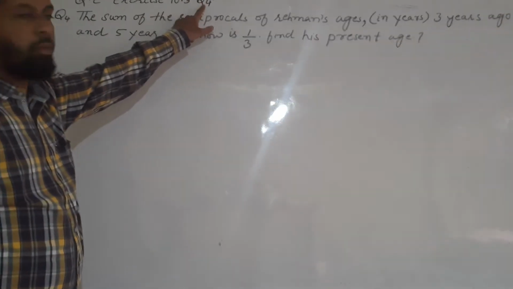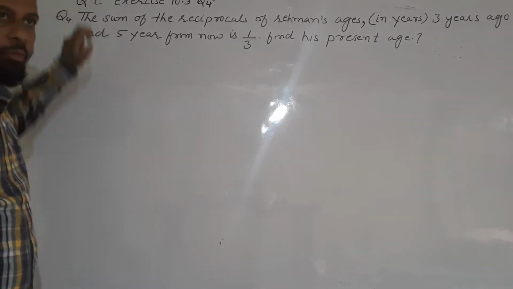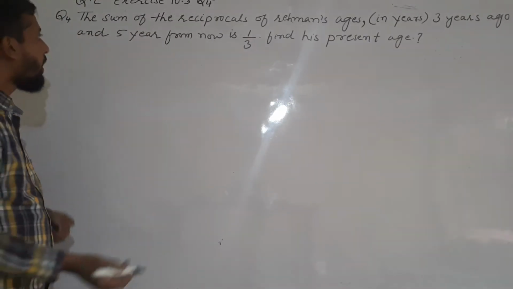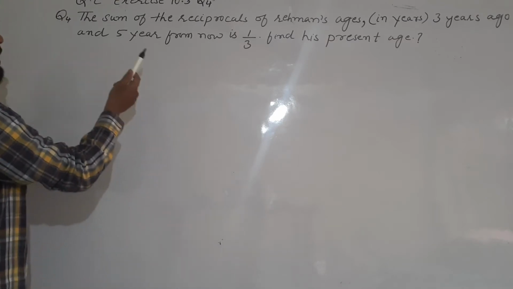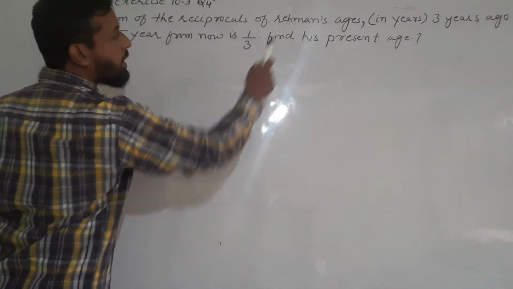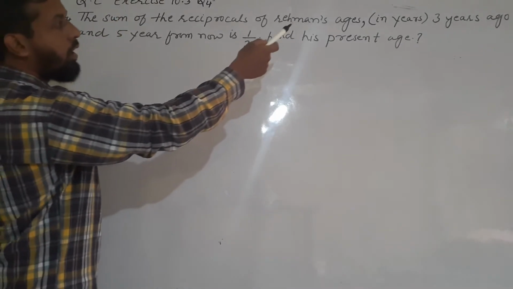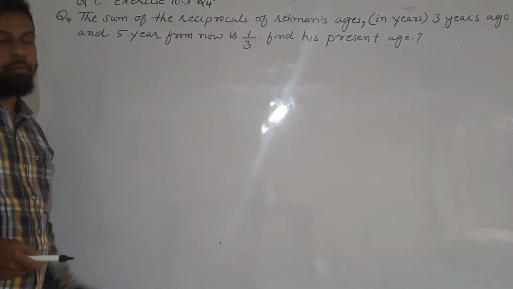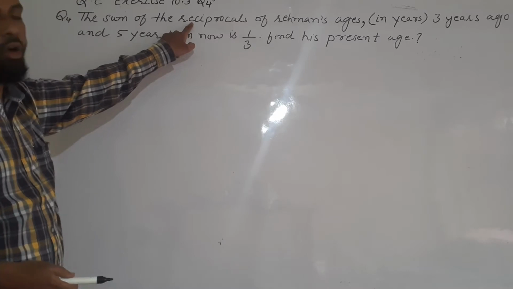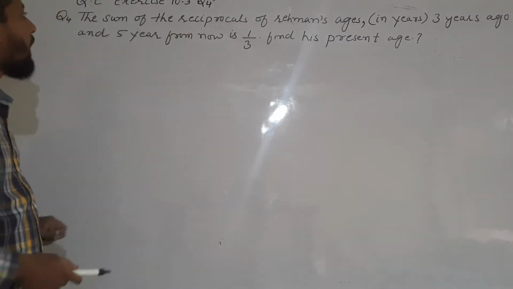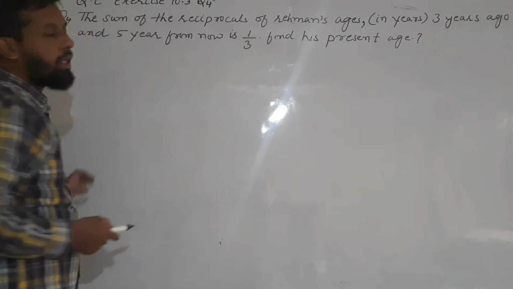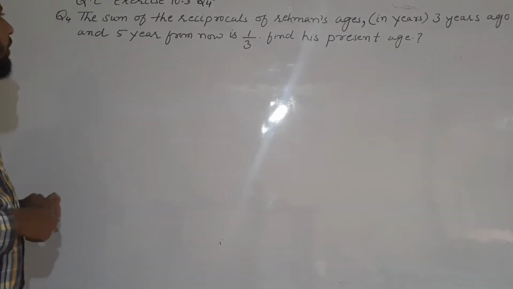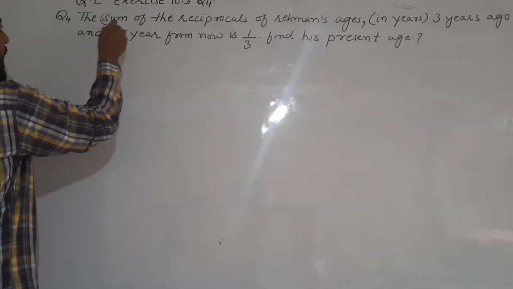Today we will see one question from exercise 10.3, question number 4 from quadratic equation chapter. Let's start. Question is the sum of the reciprocal of Rahman's age in years 3 years ago and 5 years from now is 1 by 3. Sum of the reciprocals of Rahman's age is 1 by 3.